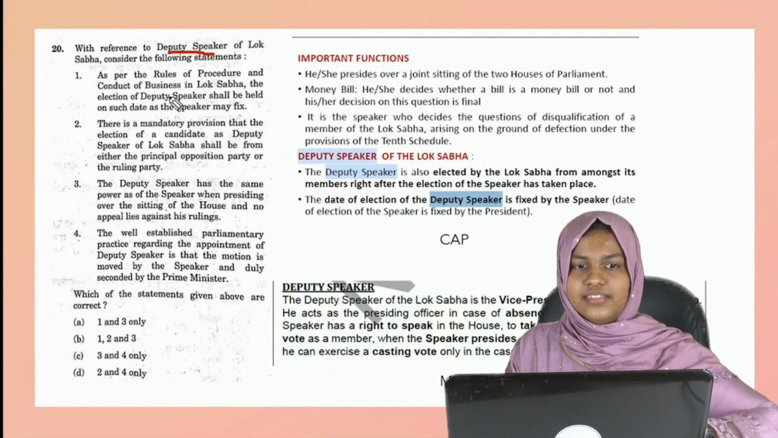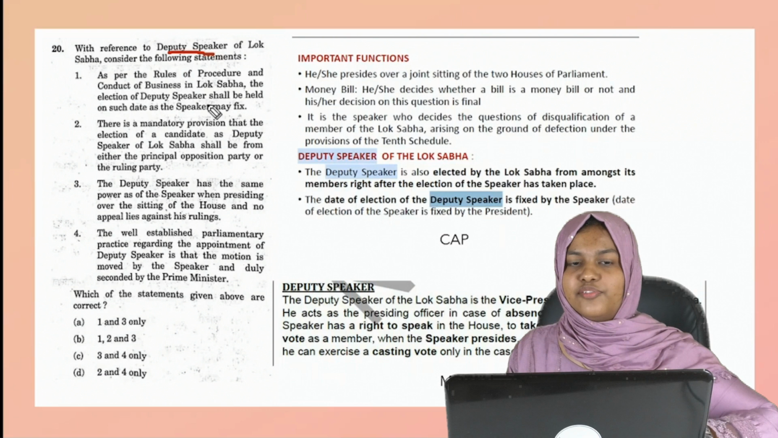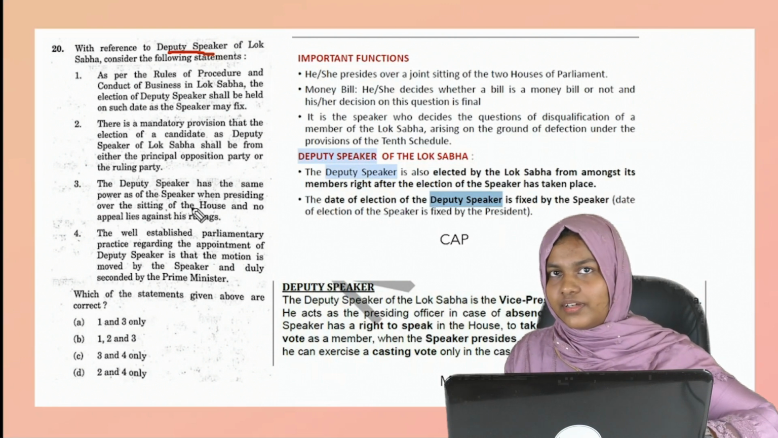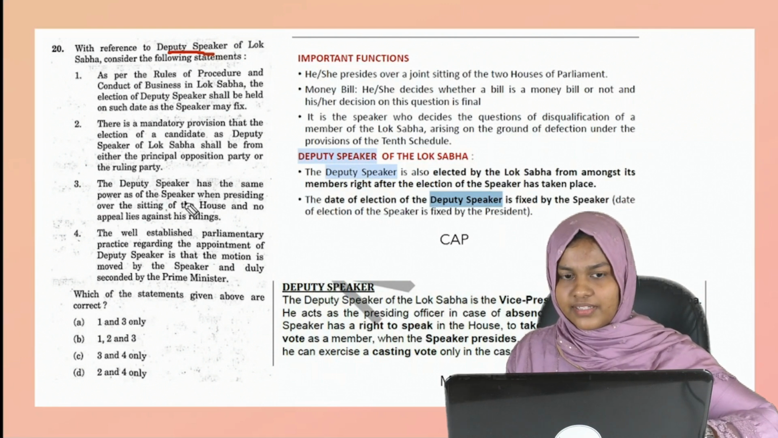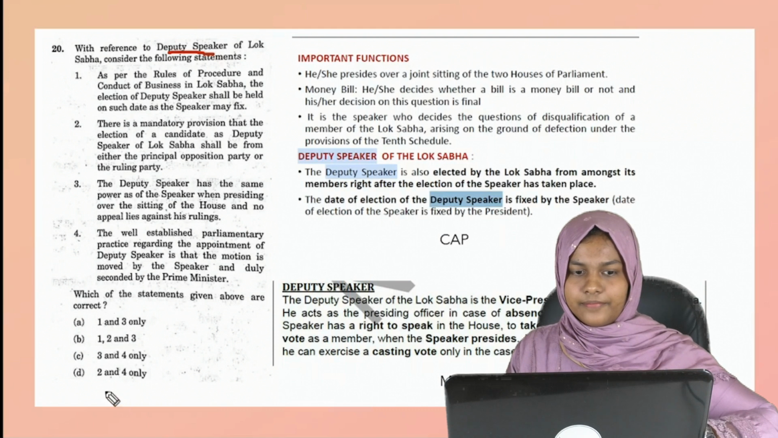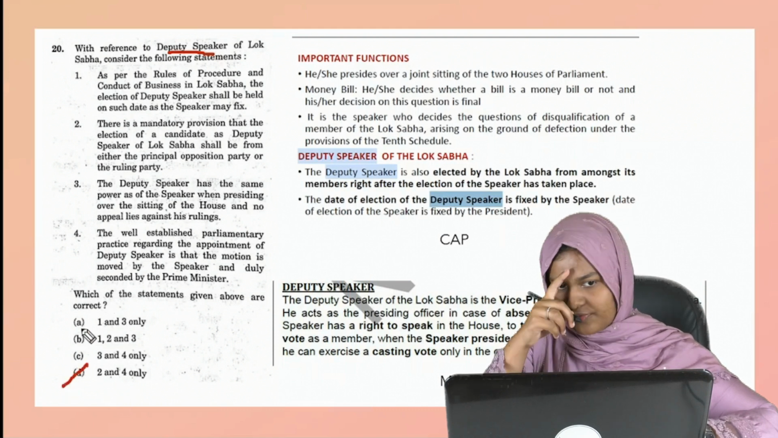So the first statement: as per the rules of procedure conducted in Lok Sabha, the election of the deputy speaker shall be held on such days as the speaker may fix. If you don't know, go to the next statement: there is a mandatory provision that the candidate for deputy speaker of Lok Sabha shall be from either the principal opposition party or a ruling party. If you have confusion, go to the next statement: the deputy speaker has the same power as that of the speaker when presiding. If you know that statement is true, then what you have to do is eliminate one statement.